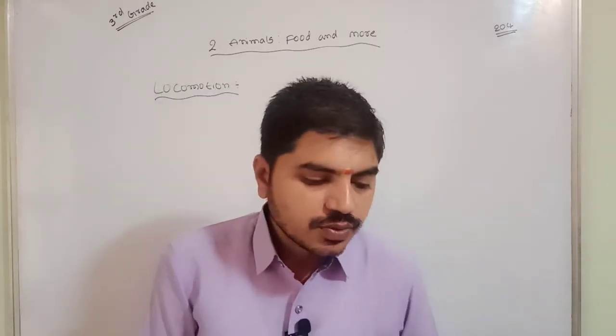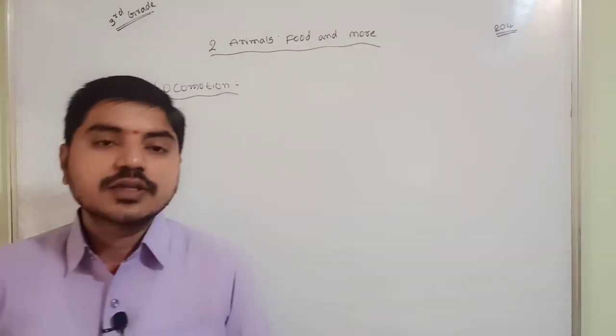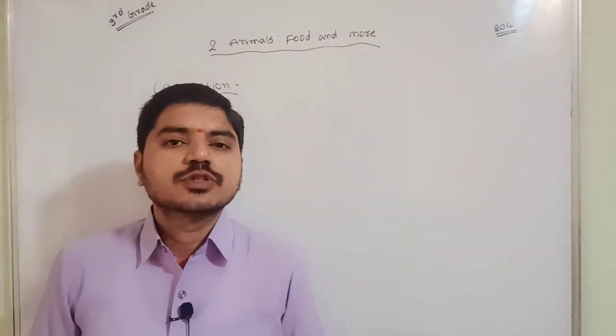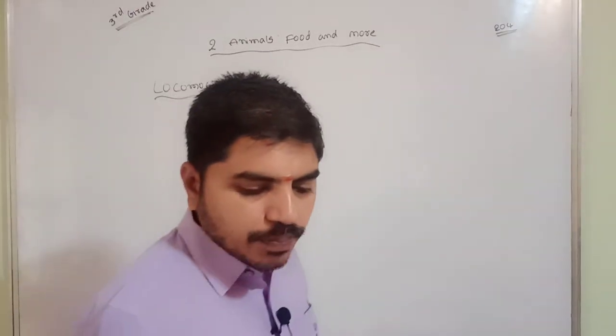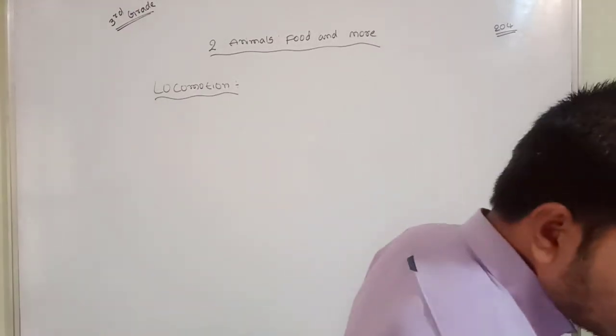We go to the next one: animals eat plants or other animals also, how is it possible, right? I'll rub this one out and then I'll write the next one. So now, animals eat plants or other animals.